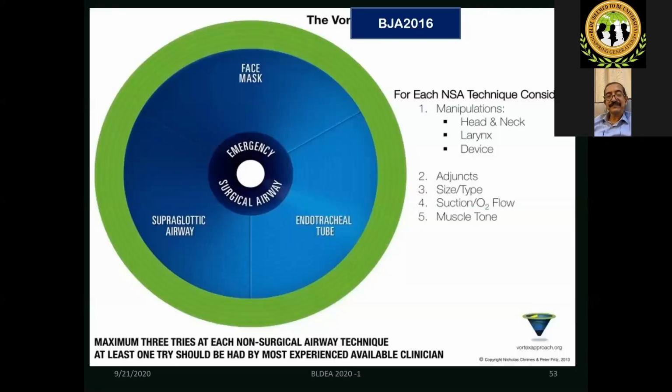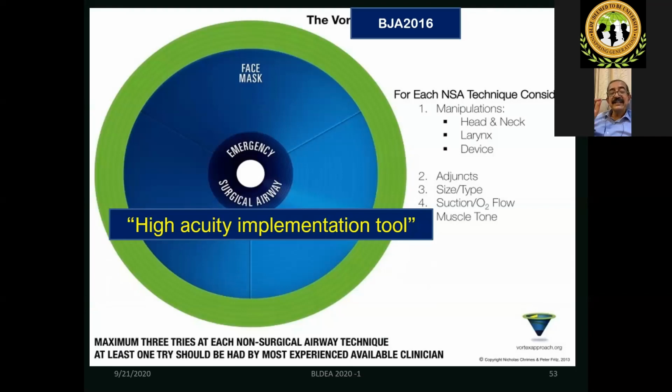Next slide. Okay, sir. Yeah, this is the Vortex approach. I'm sure some of you would have seen. This is described as a high acuity implementation tool. I'm not going into much detail. You see the three sections in the entry of this funnel: the face mask, endotracheal tube, and supraglottic airway.